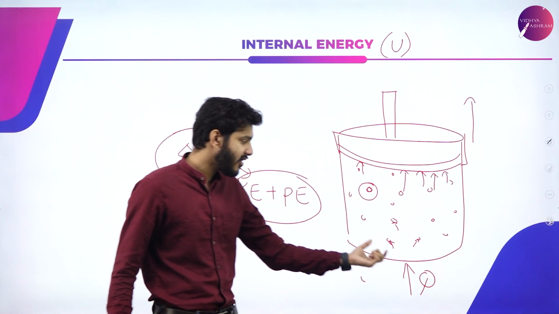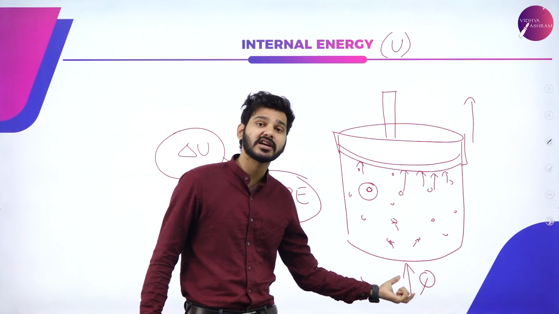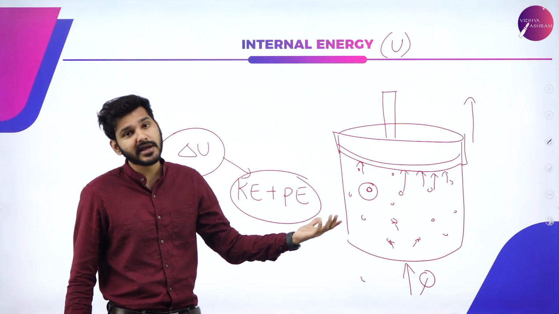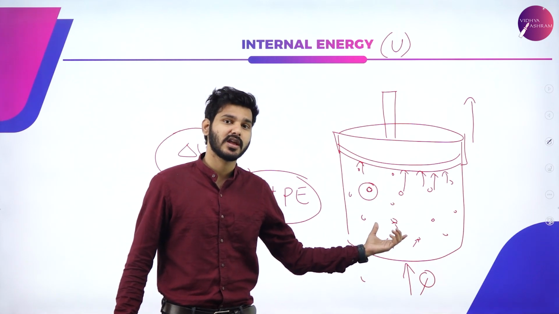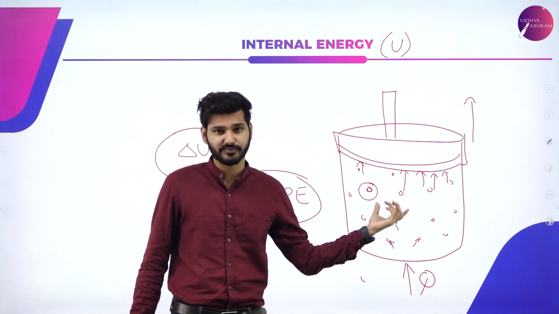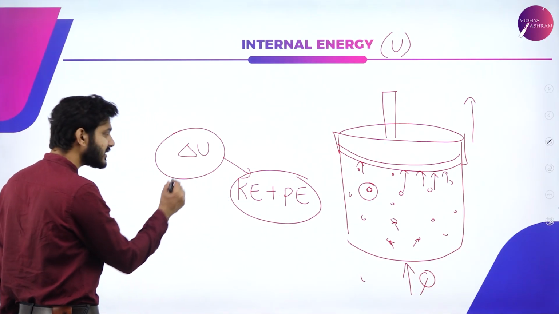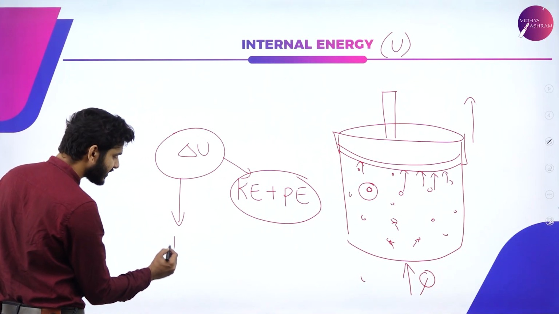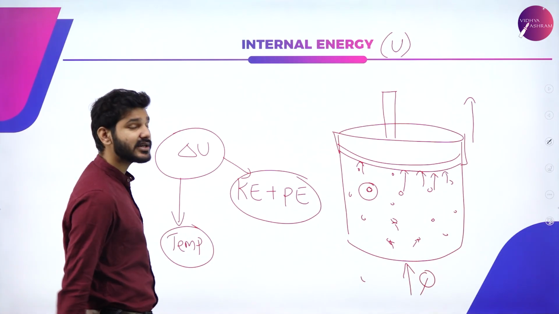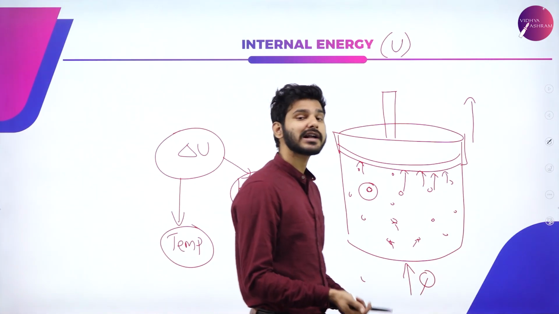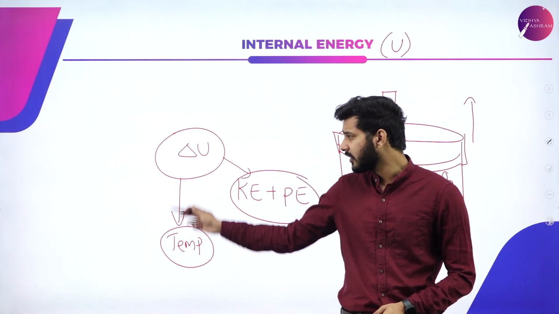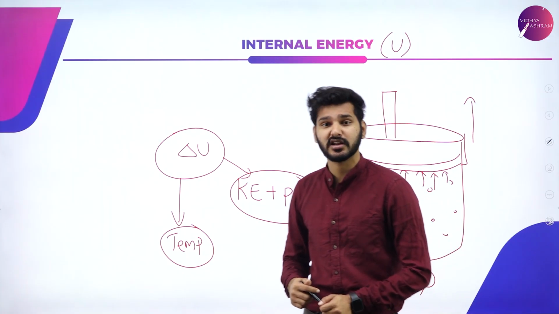Again, this all happened because I gave heat to this system, or simply I changed the temperature of this system, or simply I affected the kinetic energy of this system. So we can say that internal energy will be affected by temperature. If you increase the temperature of a system, you can increase the internal energy, or simply, change in temperature will affect change in internal energy.